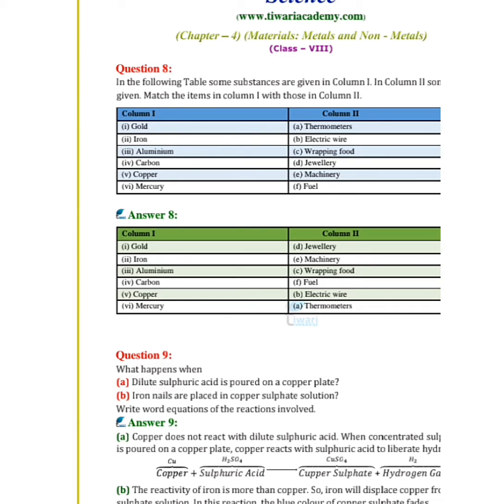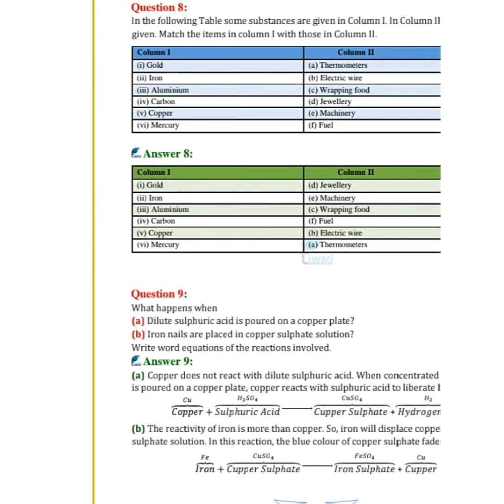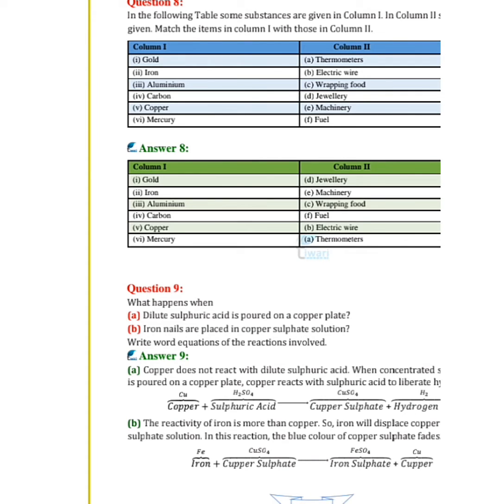What happens when dilute sulfuric acid is poured on a copper plate? Copper does not react with dilute sulfuric acid. When concentrated sulfuric acid is poured on a copper plate, copper reacts with sulfuric acid. Cu plus H2SO4, sulfuric acid, gives CuSO4, copper sulfate, and hydrogen gas H2. So H2 means hydrogen gas. Many times I told you.